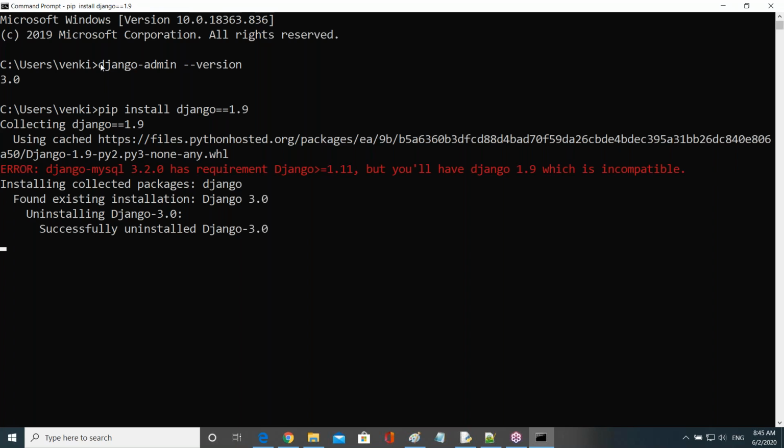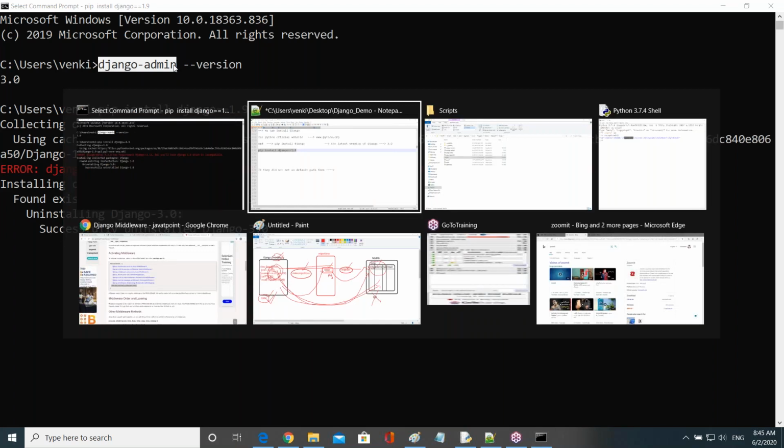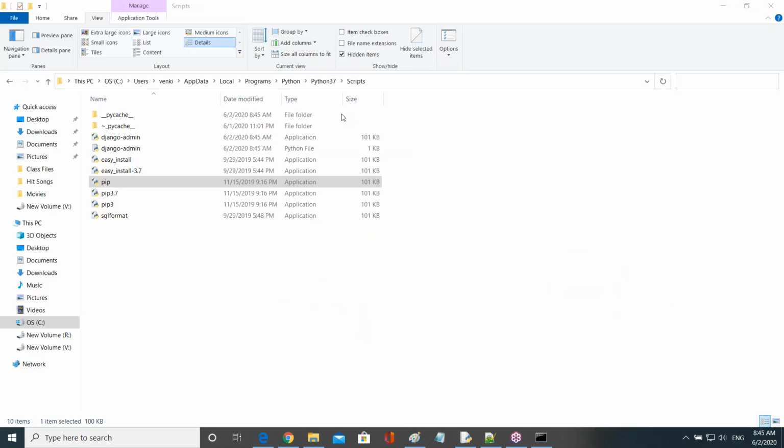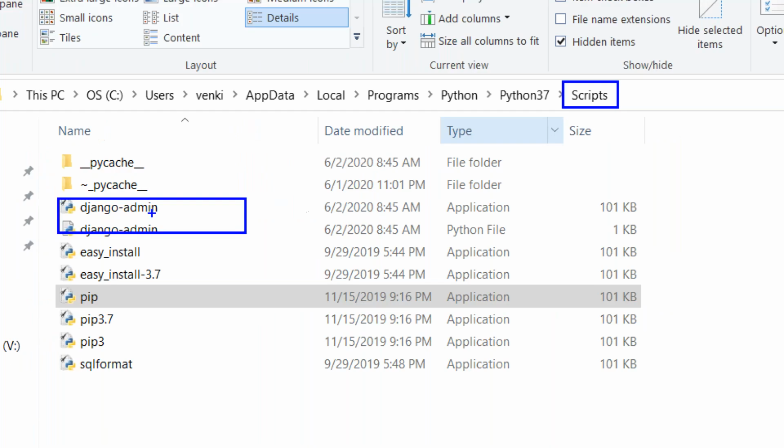Now the question is, guys, observe here. What is the meaning of Django admin? Now all of you observe, guys. Whenever I install the Django software, whenever I do Django installation, automatically one file will be installed. Observe here, in this same folder, this file will be created. What's the file name? The django-admin file.